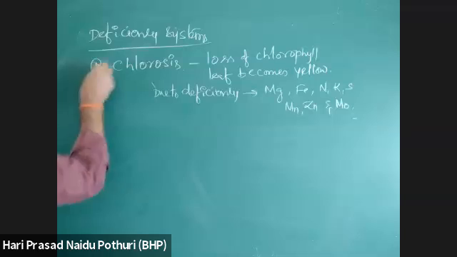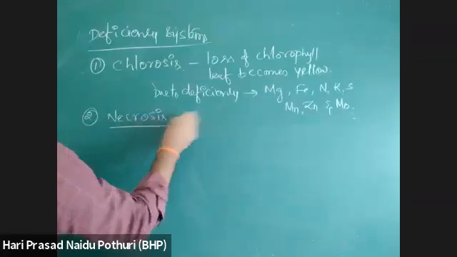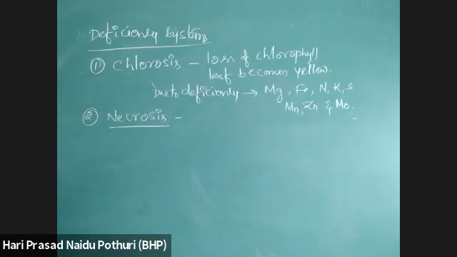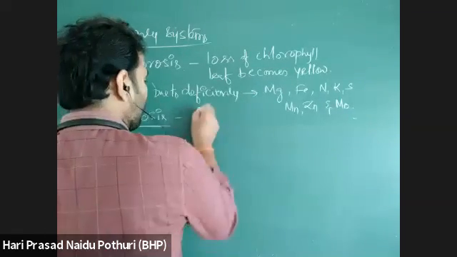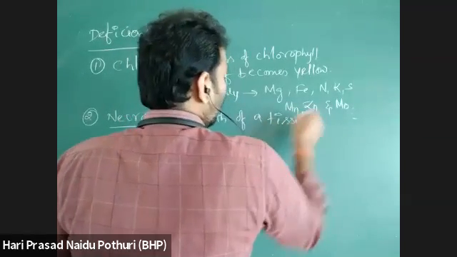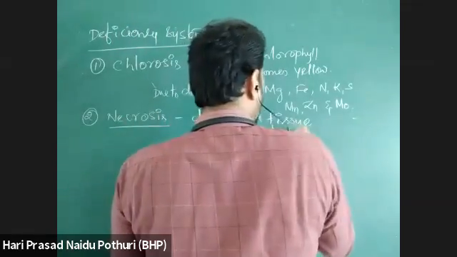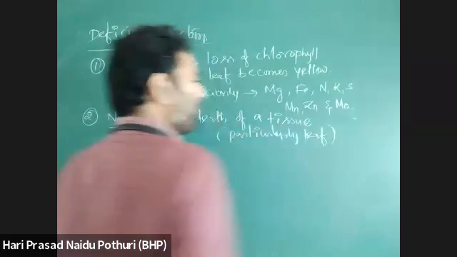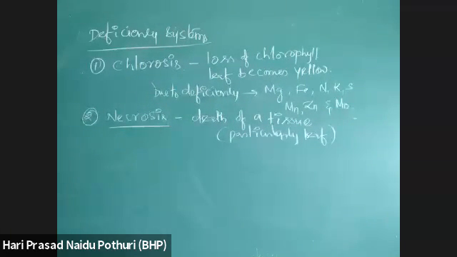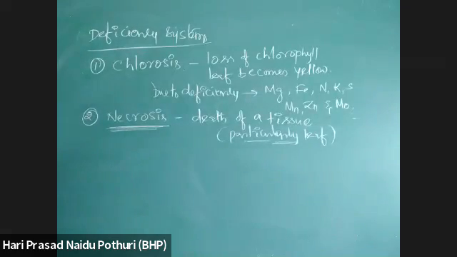This is one condition. The second one is necrosis. Necrosis is particularly death of a tissue, particularly leaf. Due to deficiency of any element, if a part of the plant or a tissue of the plant is dead, then that condition is called necrosis. Particularly leaves are dead during necrosis.